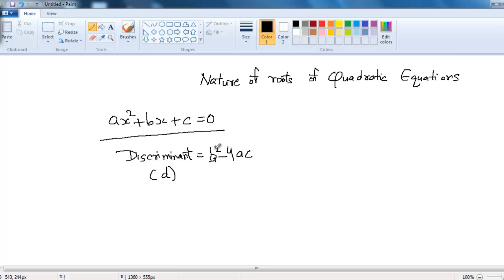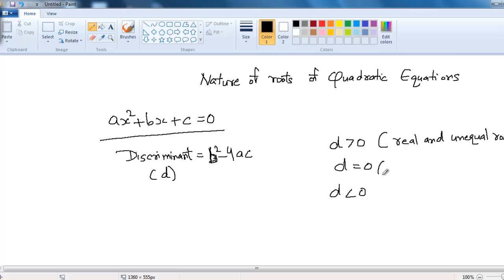Now whatever the value of this b squared minus 4ac comes up, the value of D can be greater than 0, equal to 0, or less than 0. So if the value of D comes up greater than 0, then we have real and unequal roots. If the value of D comes up equal to 0, then we have real and equal roots.